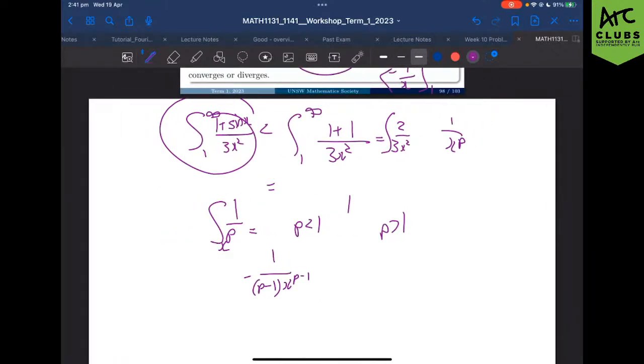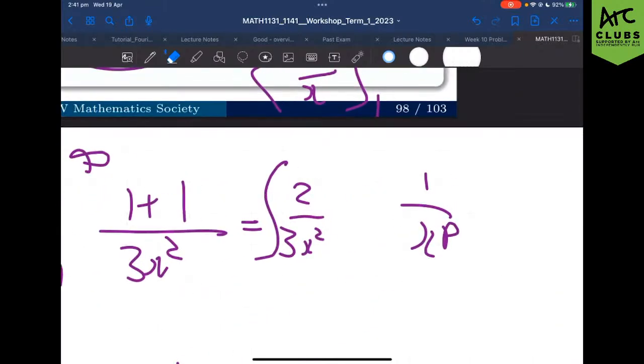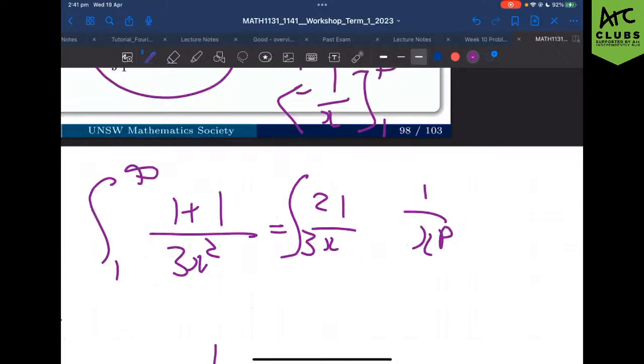That's essentially like 90% of your convergence integrals are just going to boil down to find something that it's bigger than or smaller than, and then use the p-test to say, oh, this converges or doesn't converge. So going back up here, we could have said, okay, because this is similar to a p-test with p equals 2 and 2 is bigger than 1, that means it converges, which is lovely.